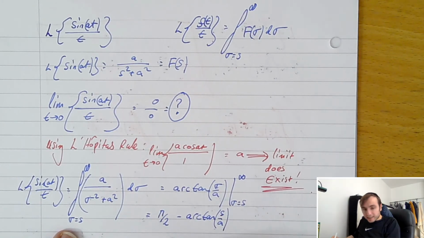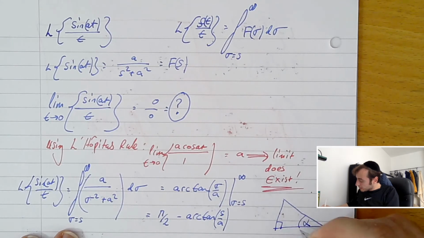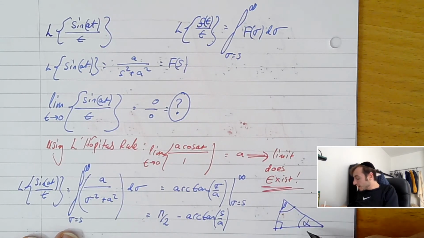And if we actually draw out a little triangle here, let's say we have two angles, alpha and beta. And let's put a there and s over here.